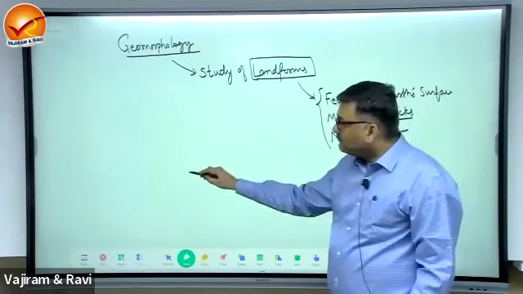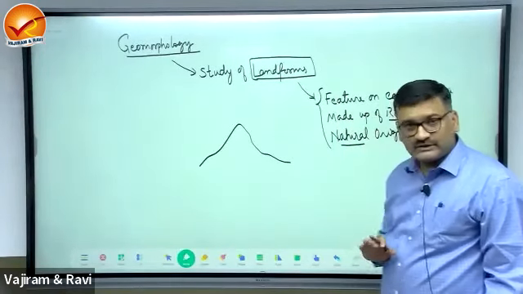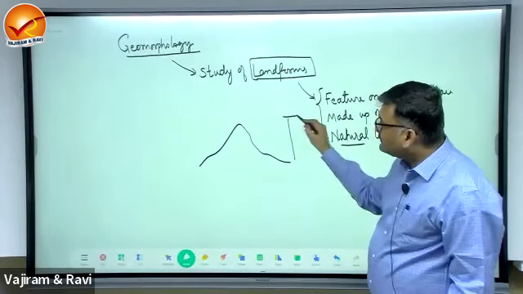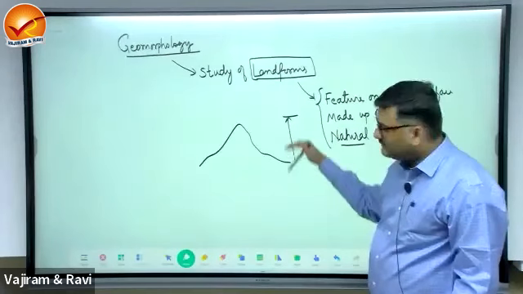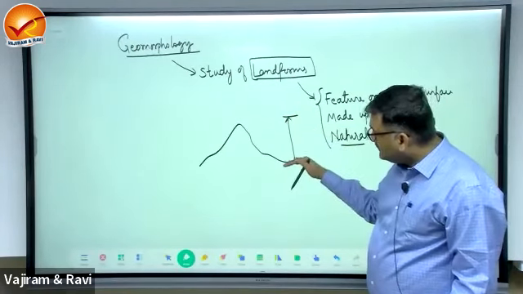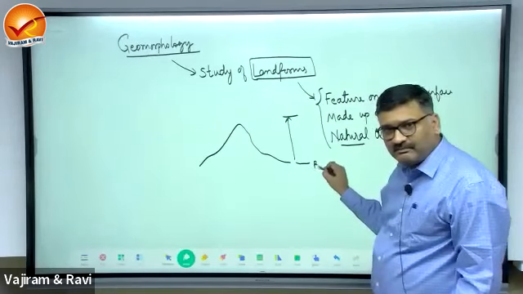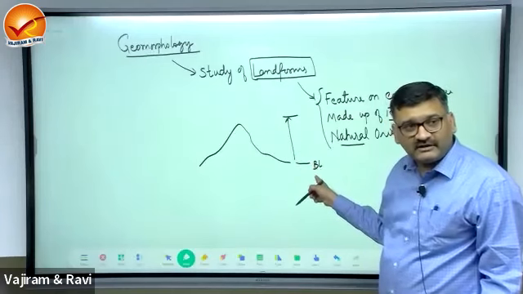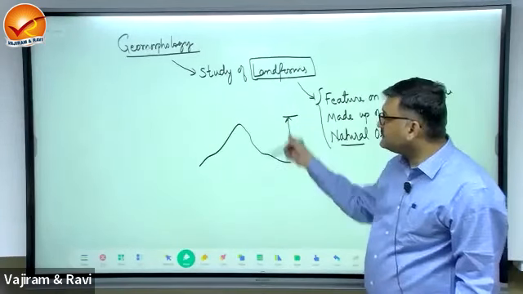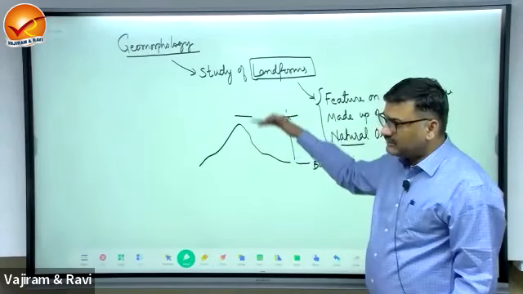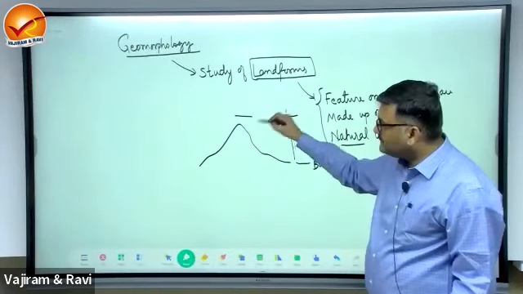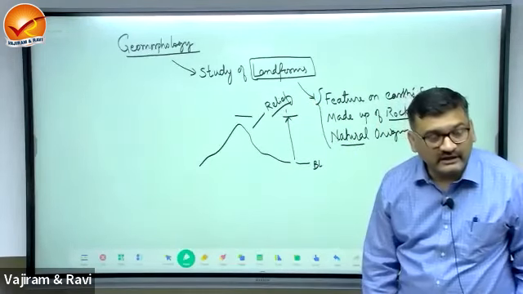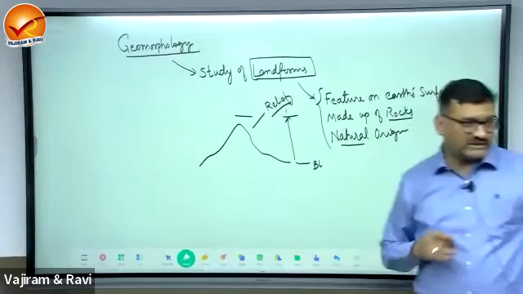Now, let us say this is a mountain. So this is a landform. Now this mountain is going to have a certain height, means it is an elevated part. This elevation is measured from some base level. This is known as a reference level. For continents, what is the base level? Sea level. So the height is measured from sea level. So it creates a variation on the surface. This landform is creating variation, and this height of the landform is known as relief. The height of the landform is known as relief.